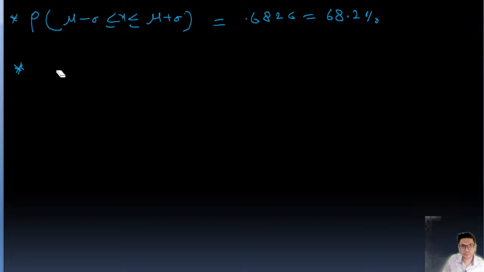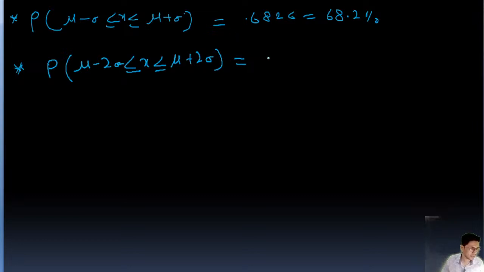Next, the probability when x is between mu minus 2 sigma and mu plus 2 sigma is equal to 0.9544, and that is almost equal to 95.4%, guys. Very important, you need to note down all these results.